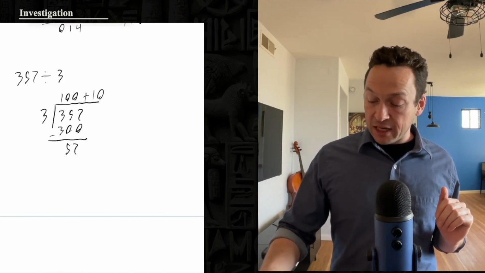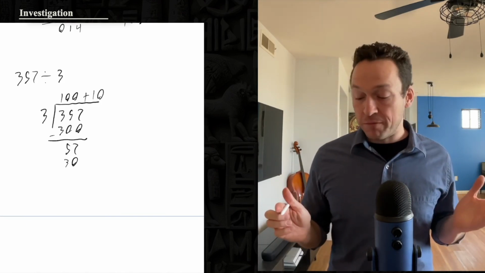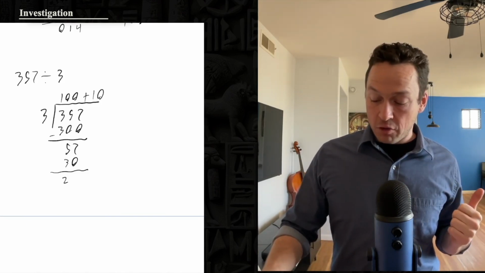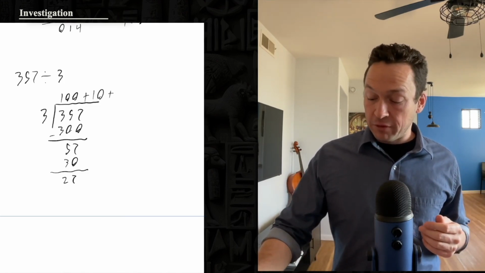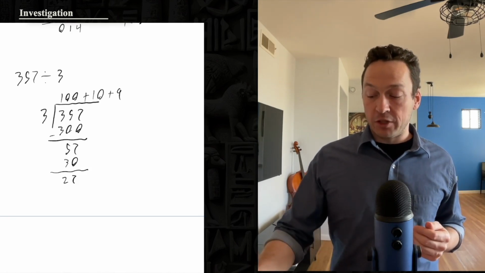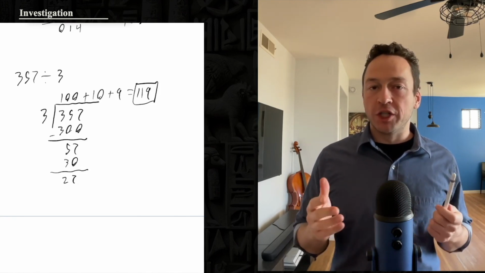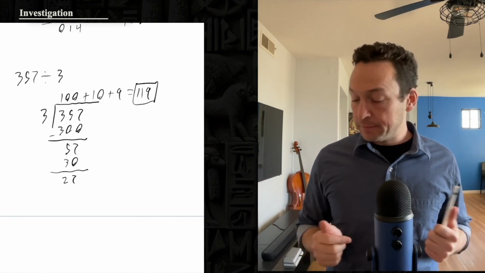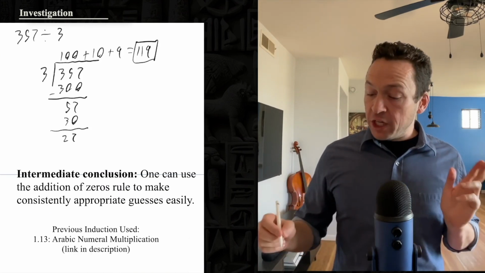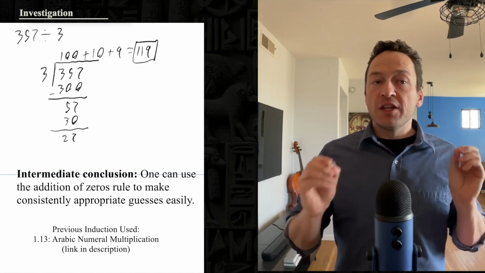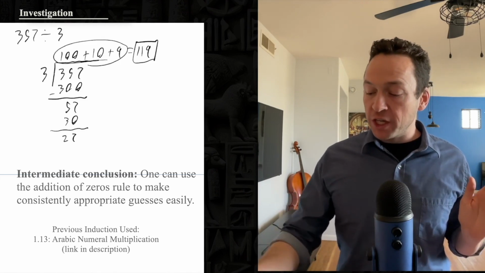Why? Well, because 10 times 3 is 30, and that's the greatest set of 10 he's able to distribute to all 3 groups. That makes that quick. Then it comes out to 27, and he knows just from his multiplication tables that 3 times 9 is 27. So he adds all this up, and he gets a final quotient of 119. Quotient means the answer to a division problem. So this allows Algamesh to come to an intermediate conclusion that one can use the addition of zeros rule to make consistently appropriate guesses for these subquotients easily.